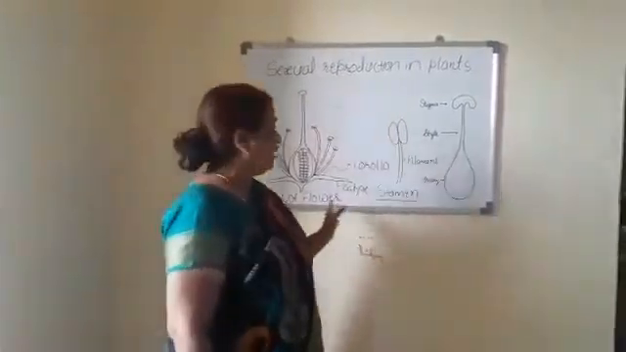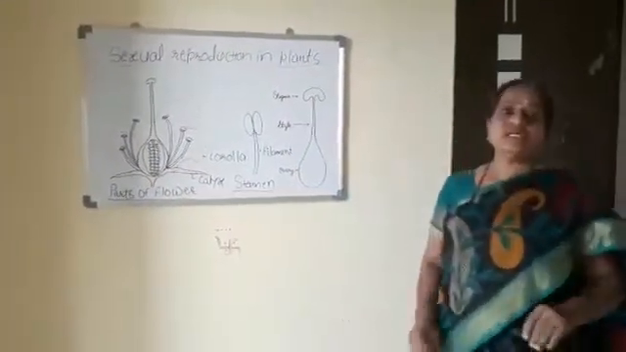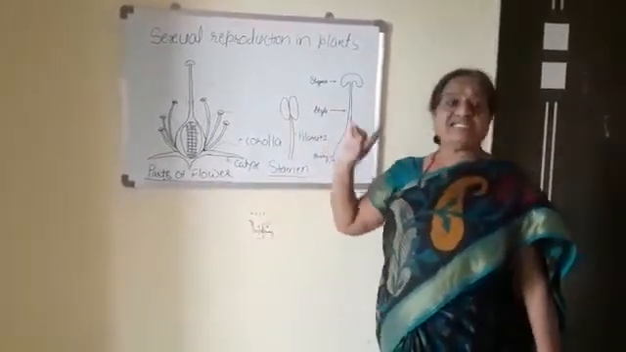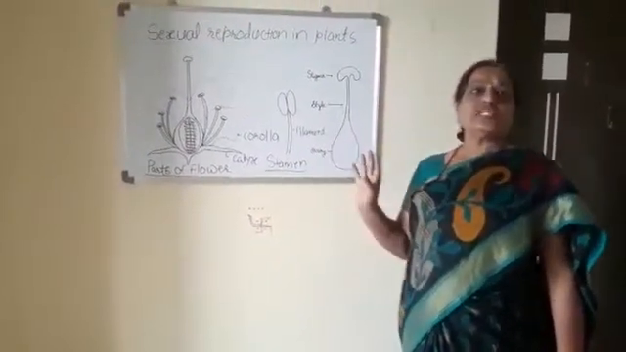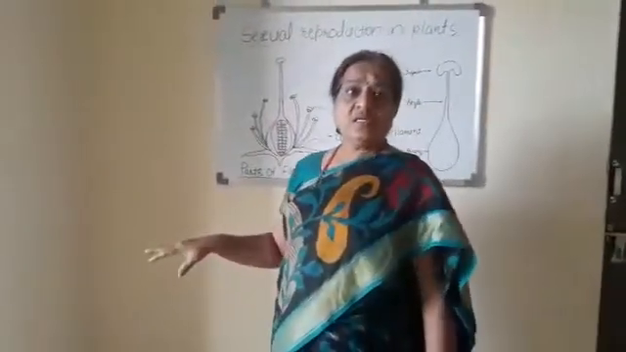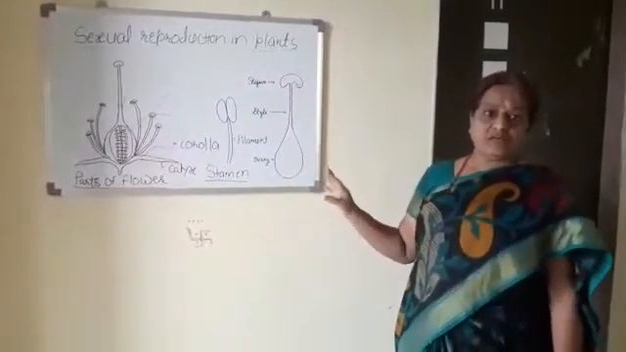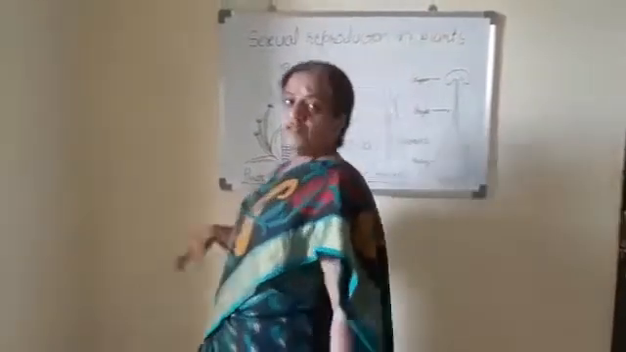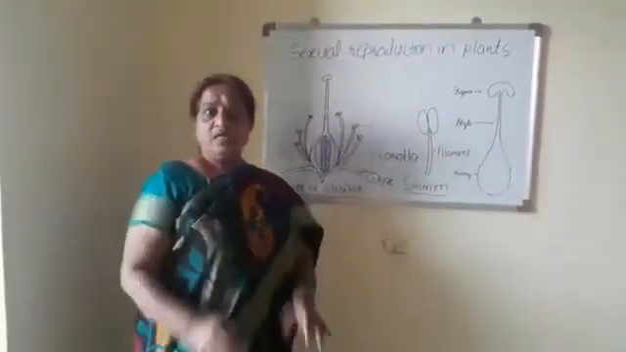On the other hand, when any one floral whorl is absent, that type of flower is known as an incomplete flower. Sometimes a flower consists of only one sex organ, either androecium or gynoecium. That is known as a unisexual flower. When the flower consists of both sex organs, it is known as a bisexual or hermaphrodite flower. Now we will see in detail the different floral whorls of the flower from outer to inner side.